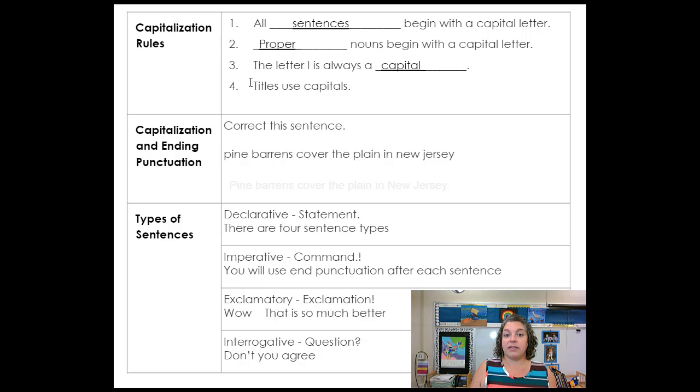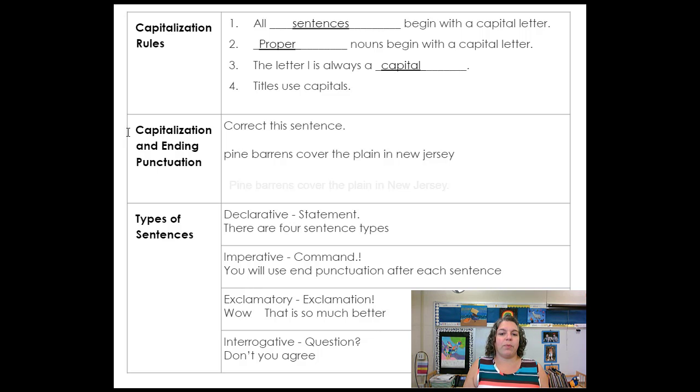And then titles use capital letters. So titles use a capital, all sentences begin with a capital, proper nouns begin with a capital letter, and the letter I is always a capital. I should see no lowercase i's, like in I did it. I should have a capital I no matter where it fits in the sentence.